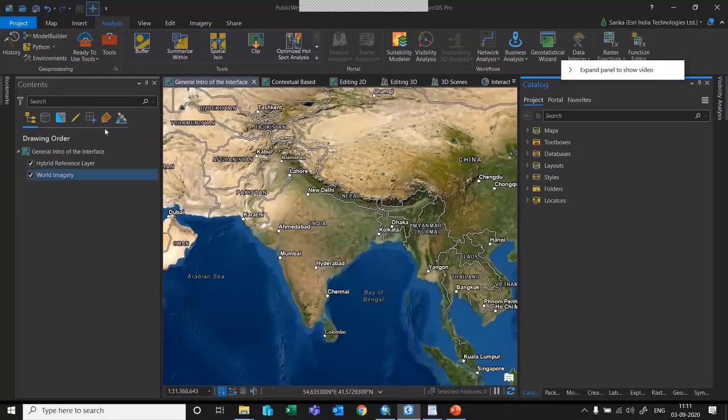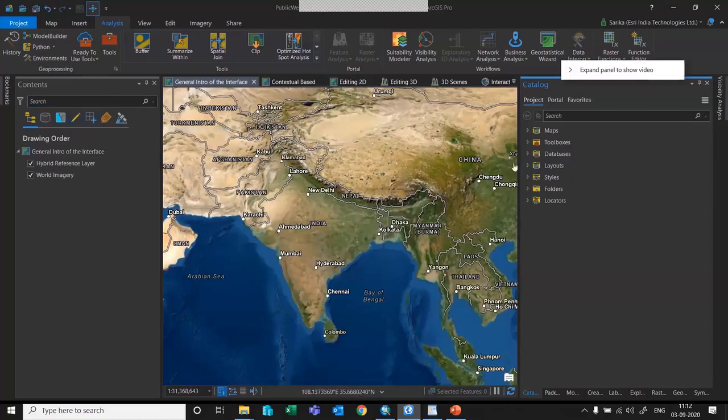And on the left, you can see we have the contents pane. Contents is similar to the table of contents in ArcMap. Whenever you add data sets into your map window or the map interface, all of those will be lined up here, and you can enable and disable them to visualize them on the map interface. You can even sort or list them by data source, selection, editing, and so on. A few of these options were available in ArcMap, but we have brought in more options with ArcGIS Pro.